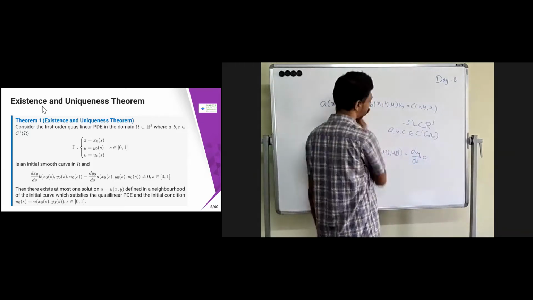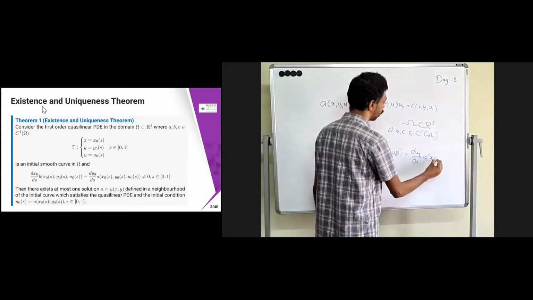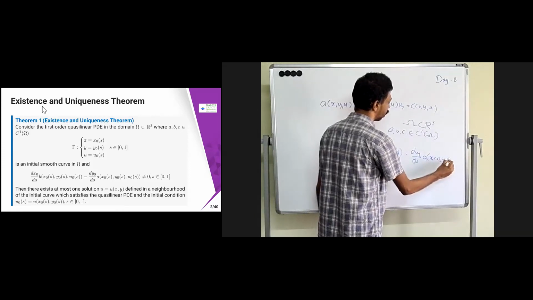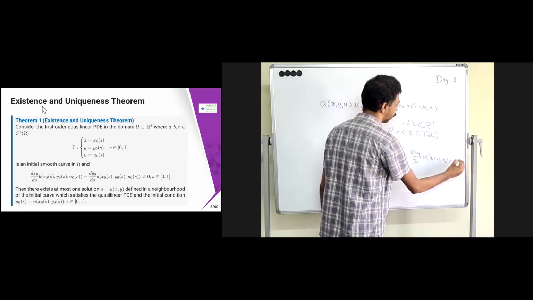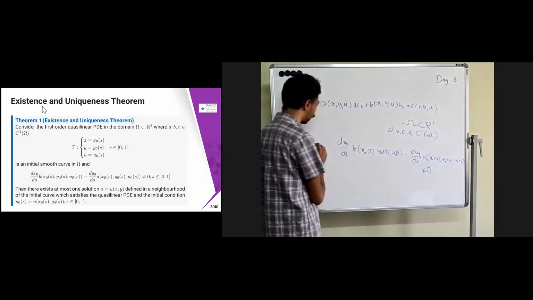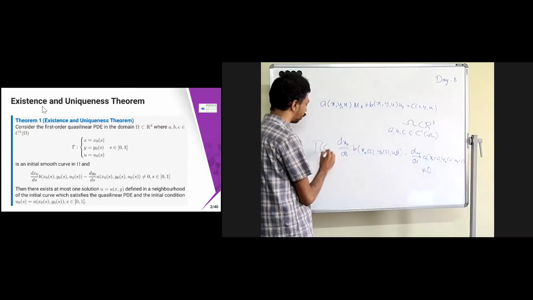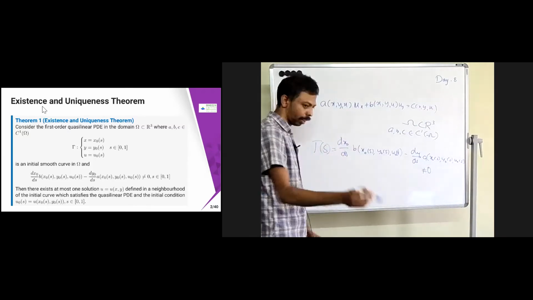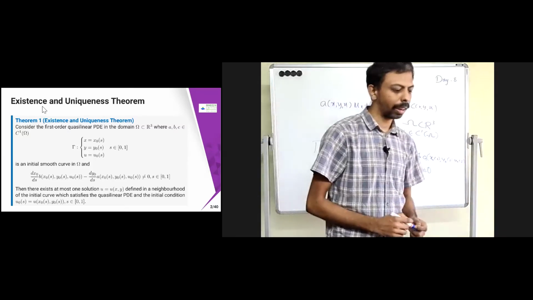times the coefficient A(x₀(s), y₀(s), u₀(s)) is not equal to 0. This condition is usually called P(s), the transversality condition. So these are the conditions given.